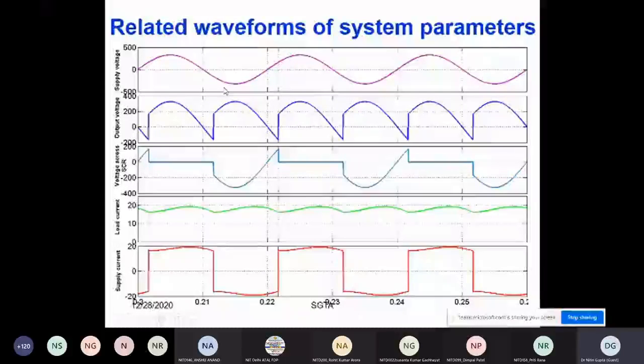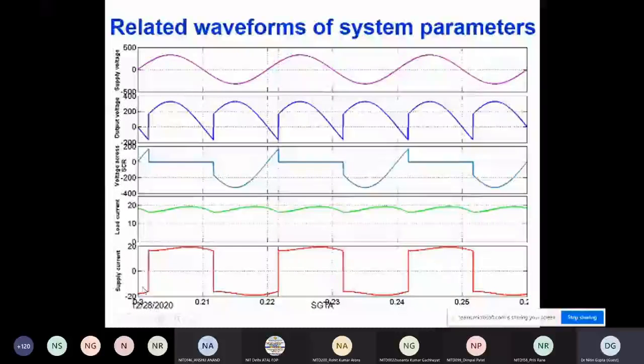At this point, in the negative half cycle, T3 and T4 conduct, but this current will remain the same because it is a rectifier. So the output is DC, but the input supply current is AC. So this is a replica of this in the negative half cycle. In the negative half cycle, IS will remain negative because VS is also negative.